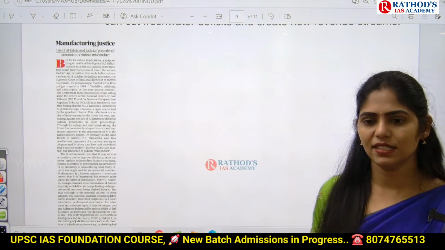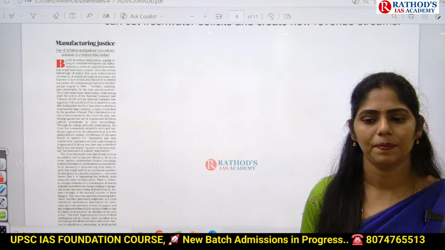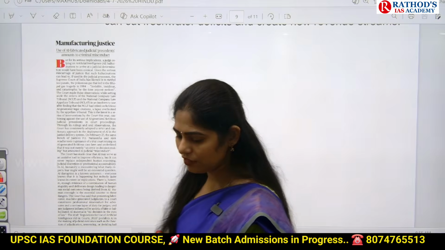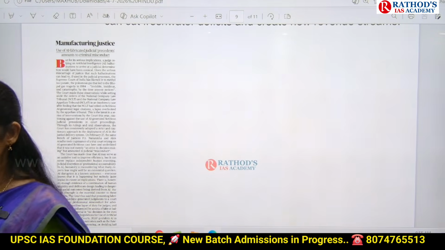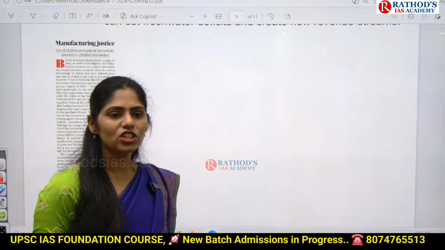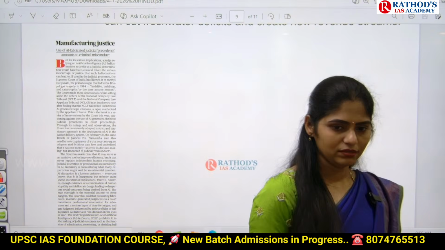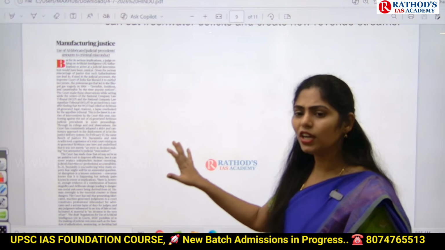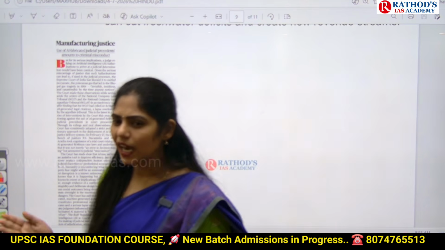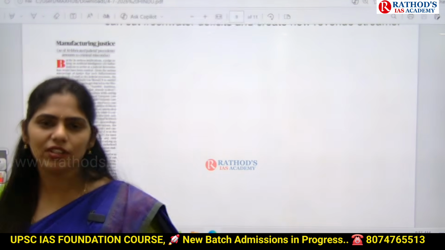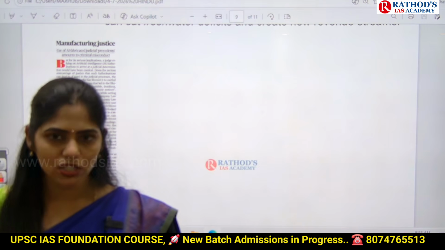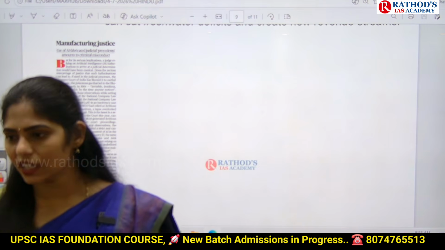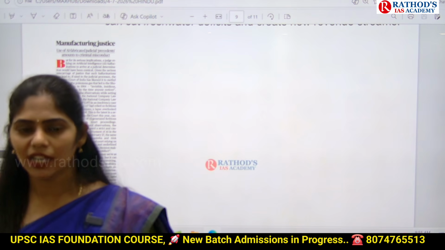To understand this, I have to give you a brief background. You know that we are using AI in different areas, even in the policing system, the healthcare system, and the judiciary also, right? So this article is saying that yes, you can use AI for analyzing cases: if there is any previous judgment given by the judge, what the judgment is, and what sections are related to that crime. Regarding that, we can use it.